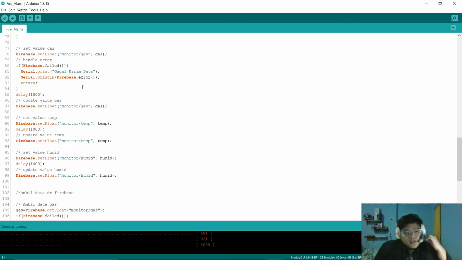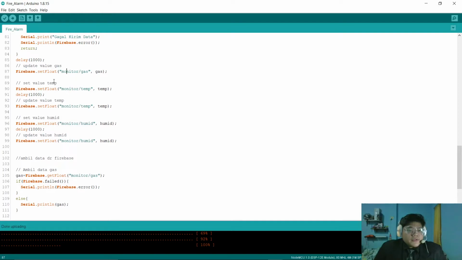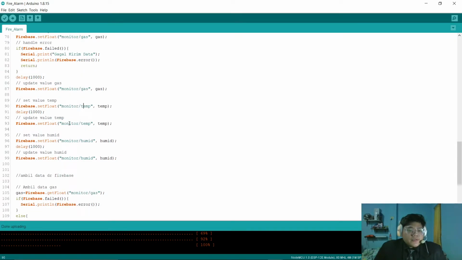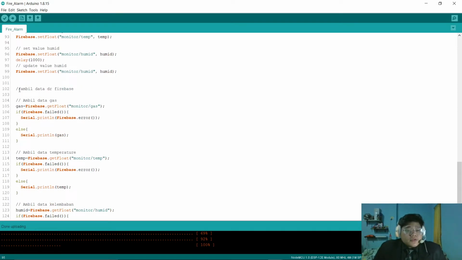And this is to update the gas value, and the code is the same, monitor/gas. And for the temperature, it appears the same, monitor/temperature, and for the humidity, monitor/humidity. And this is to read the data from the Firebase.